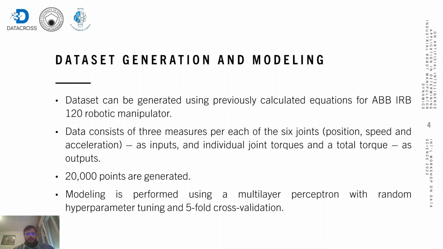The dataset consists of 20,000 data points which were generated using the previously shown equations for ABB IRB 120 manipulator and uses position, speed and acceleration of each of the joints as inputs and individual joint torque values as an output, in addition to the total torque of the robotic manipulator, which is calculated as the sum of absolute values of individual joint torques.